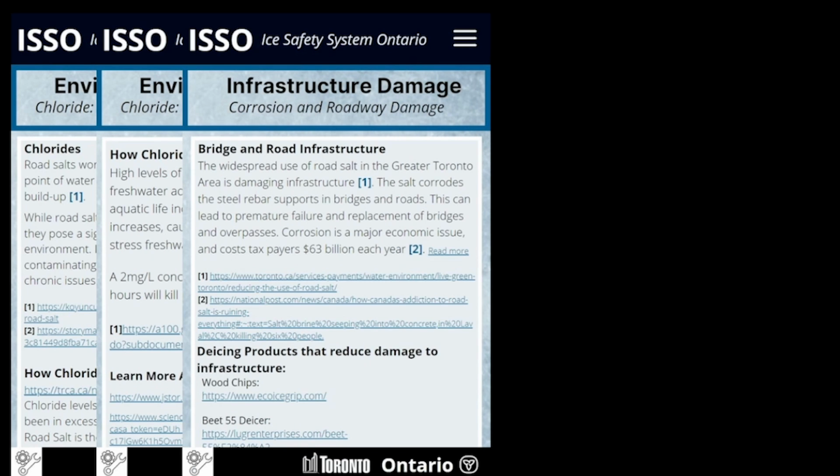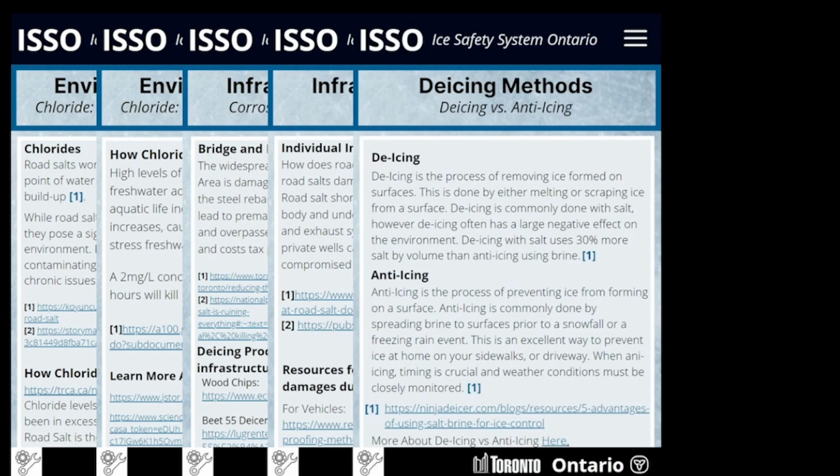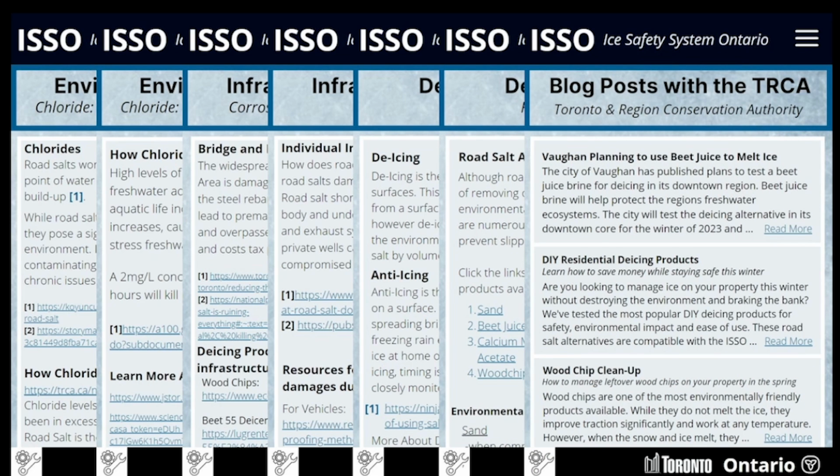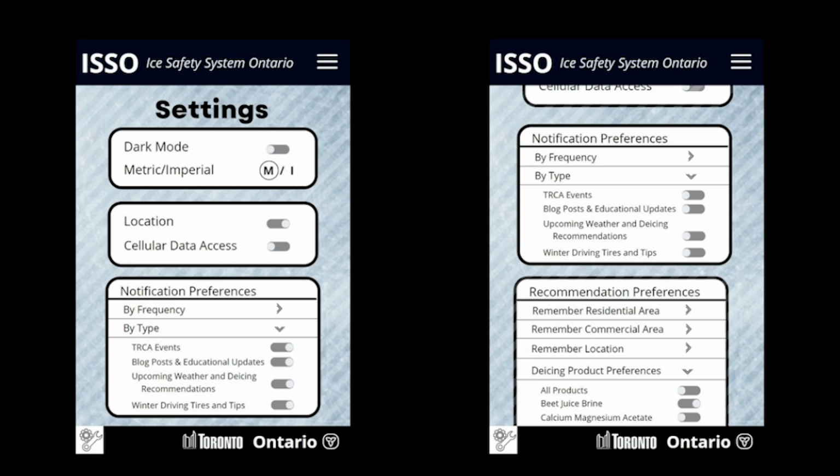In the education section, users can find information on an assortment of topics related to road salting, covering things like environmental impacts, infrastructure damage, de-icing methods, informative quizzes, and information from the Toronto and Region Conservation Authority. Finally, the ISO app allows each user to customize their own experience, change their preferences for de-icing practices, and select what notifications they want to receive and how often.